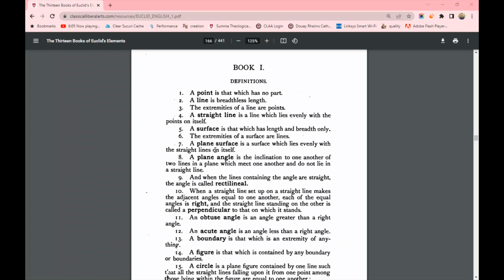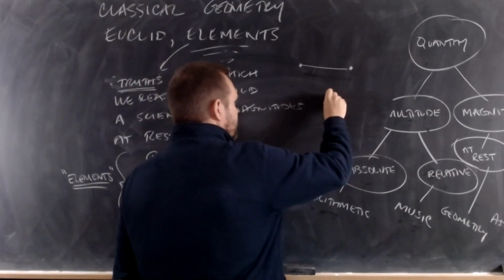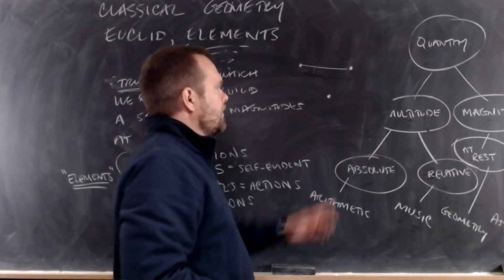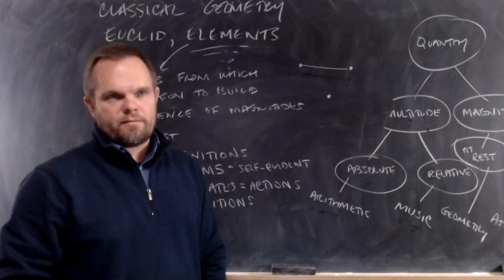In geometry, we're going to talk about figures. Like if you look at the first few definitions, a point is that which has no part. A line is a breadthless length. That means it's a length that has no breadth. And this is going to be a little confusing because if I were to come to the chalkboard and say, this is a point, you all understand that, right? This is a point. But this actually is not a point.